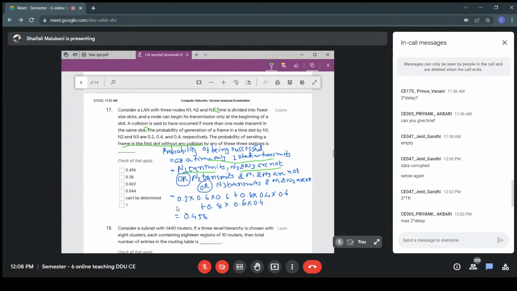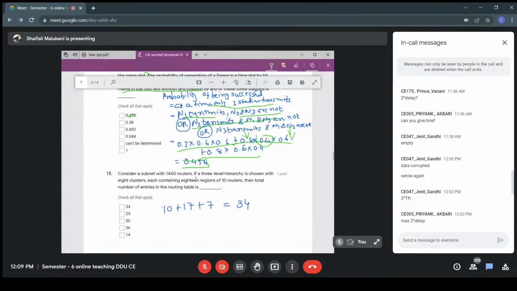I hope you are getting it, so this equation is not difficult at all now, right? What is the probability that N1 transmits? It is 0.2. Can you tell me the probability that N2 is not transmitting? Yes, it is 0.6. How have you calculated 0.6? 1 minus 0.4. Absolutely correct. Same way, 0.6 for N3 as well. True. And then this is OR, that N2 is transmitting and N1 and N3 are not transmitting. In that way, if you solve, you will get 0.456 as our answer.